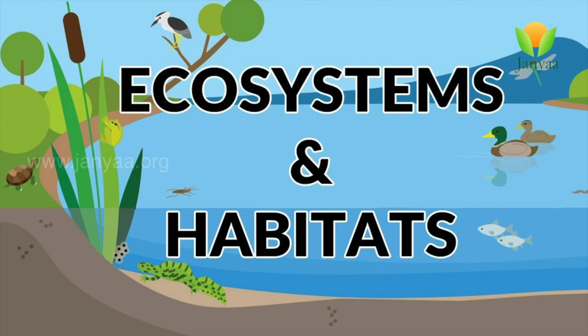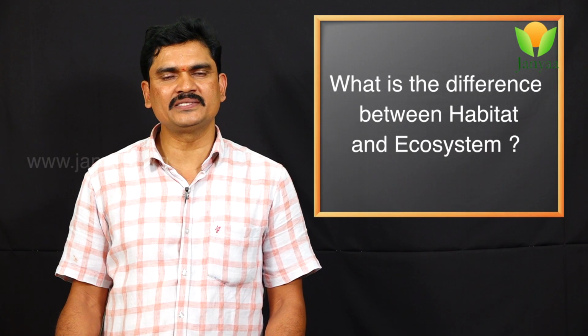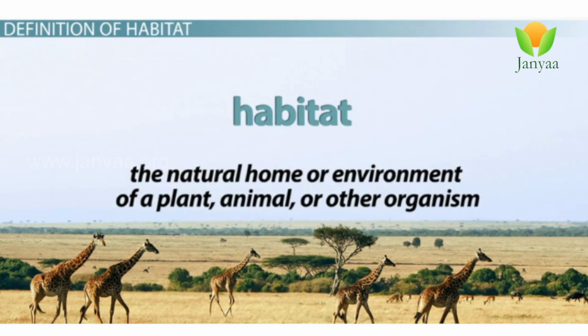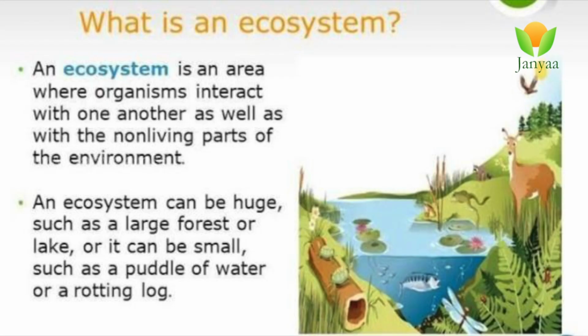Friends, tell me one thing, what is the difference between habitat and ecosystem? Yes friends, habitat means a natural dwelling place. What does ecosystem mean? Ecosystem means the total interactions among the organisms and with their surroundings in a particular place.